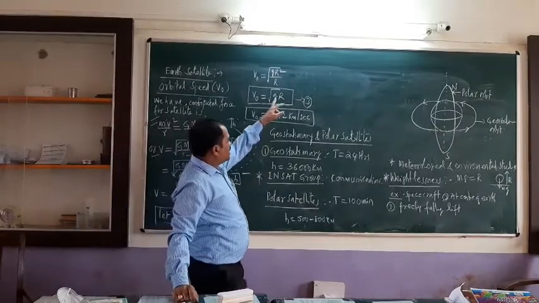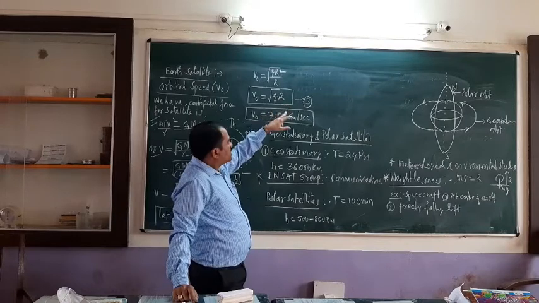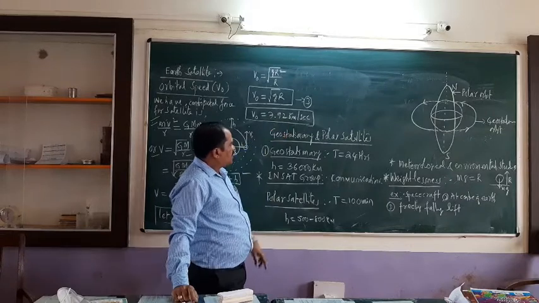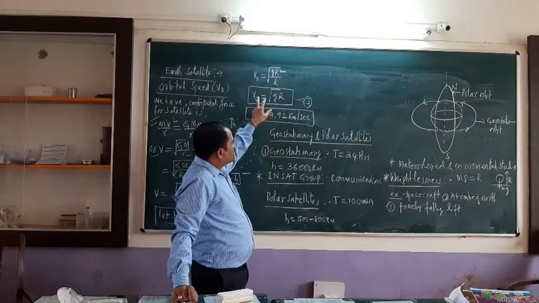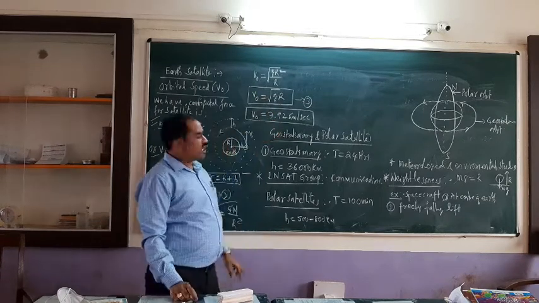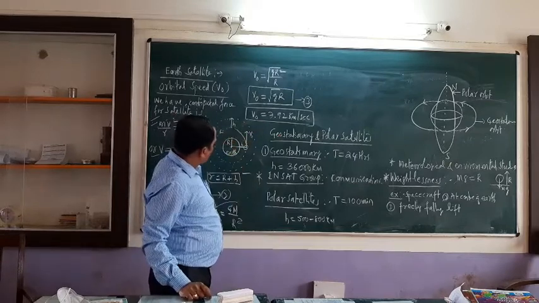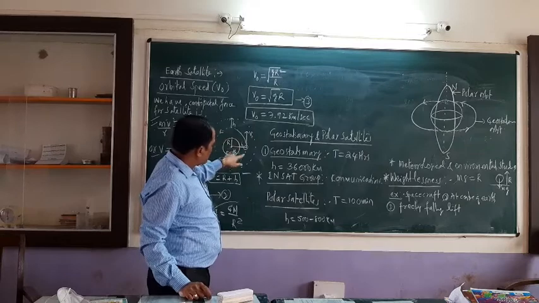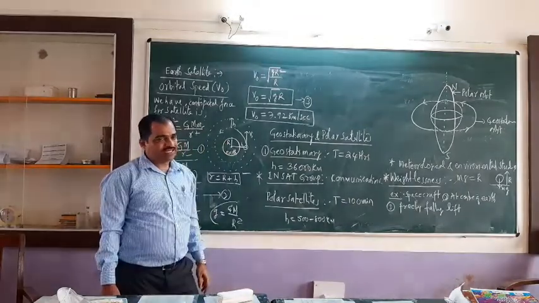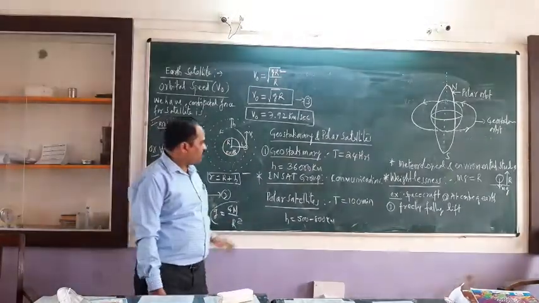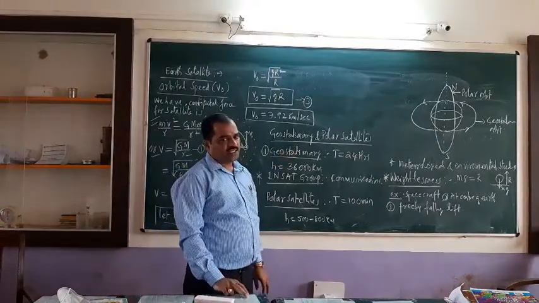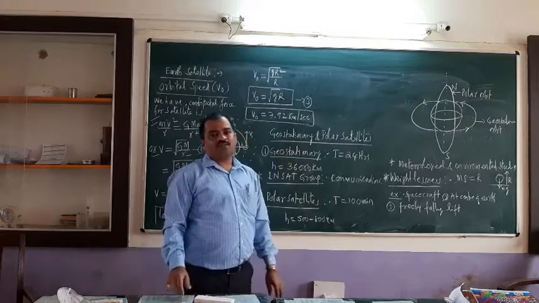Already we know g is 9.8, and R is the radius of the earth, which is about 6,400 kilometers. Substituting this, we will get about 7.92 kilometers per second. This is the expression for orbital velocity, you have to remember. This is the orbital speed: if the satellite is moving with this speed, 7.92 kilometers per second, then that satellite is going to continue to revolve around the same orbit. That is called orbital velocity. I hope you have understood. Now coming to another concept, geostationary and polar satellites. These are the two types of Earth satellites.